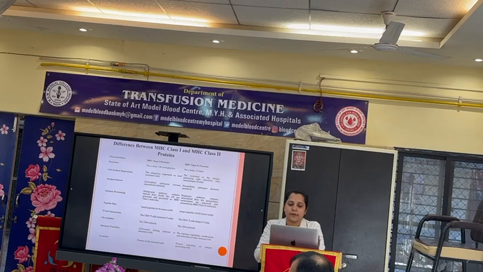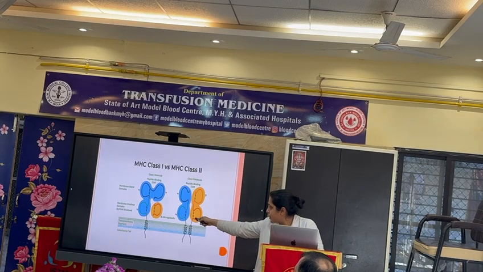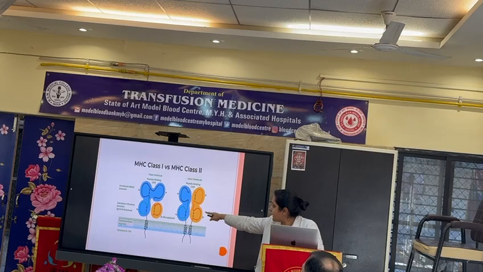Immune function: class 1 causes immune responses by cytotoxicity, and class 2 by regulation and coordination of the other immune cells. The location for class 1 is on all nucleated cells and for class 2 it is primarily on the APCs, antigen presenting cells. This is the diagram. Class 1 molecule has, as you can see, alpha 1, alpha 2, alpha 3 linkage and beta 2 microglobulin, and class 2 has alpha and beta linkage.